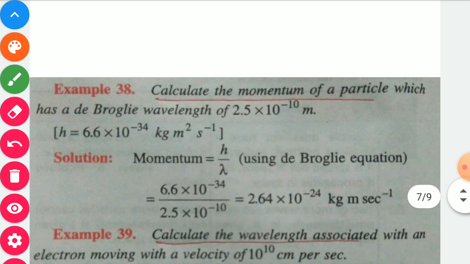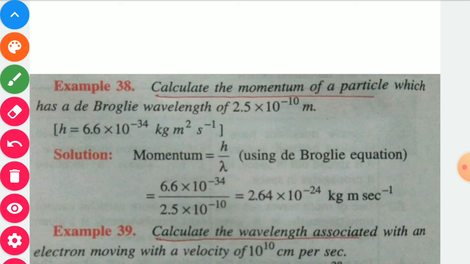Now next question. Calculate the momentum of a particle which has a de Broglie wavelength 2.5 into 10 to the power minus 10 meter. In this question we have to find out the momentum, that is p. According to the de Broglie equation, lambda is equal to h upon mv. In place of mv we may write momentum p.